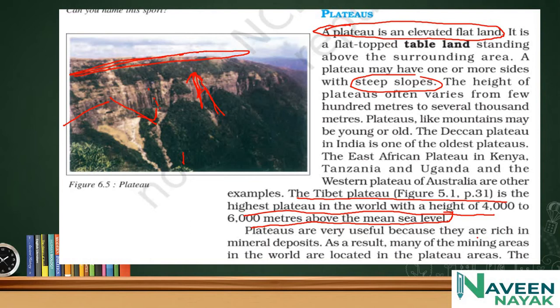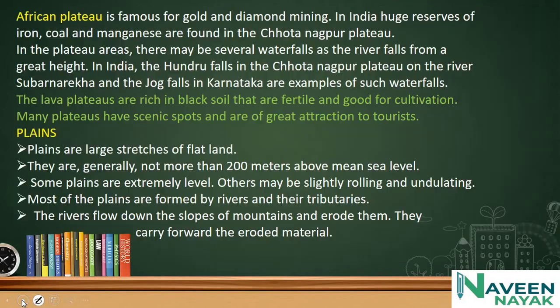Plateaus are very useful because they are rich in mineral deposits. As a result, many of the mining areas in the world are located in plateau areas. The African Plateau is famous for gold and diamond mining. In India, huge reserves of iron, coal, and manganese are found in the Chota Nagpur Plateau, in which state? Jharkhand. In the plateau areas of Jharkhand, West Bengal, and Odisha.